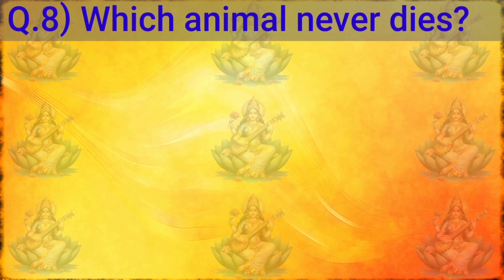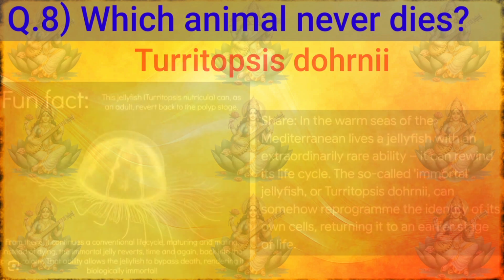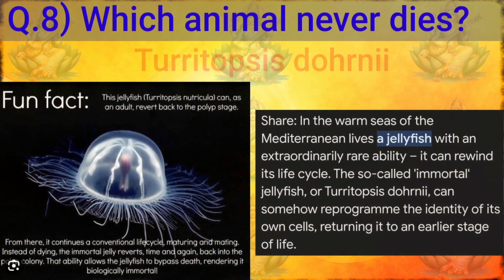The next question is, which animal never dies? Have any guesses? The answer is Turritopsis dohrnii. In the warm areas of the Mediterranean lives a jellyfish with an extraordinary rare ability. It can rewind its life cycle.